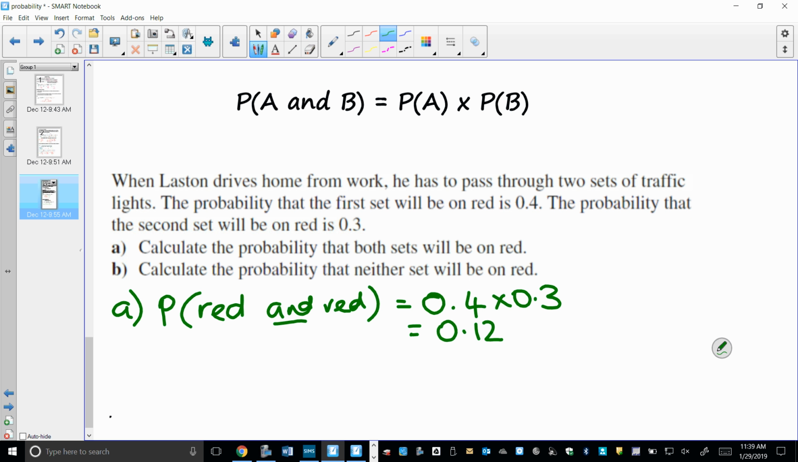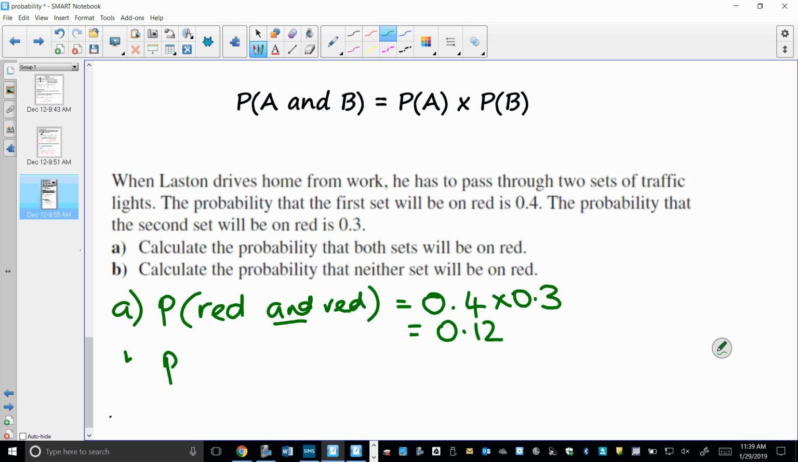Okay, so it's red and red, 0.12. So you will notice that it tends to be a situation where if you've got the probability of one thing and something else, your probability is going to go down. Because you would be really unlucky to get both of them. So the fact that you see that it's decreased. Now calculate the probability that neither set will be on red.